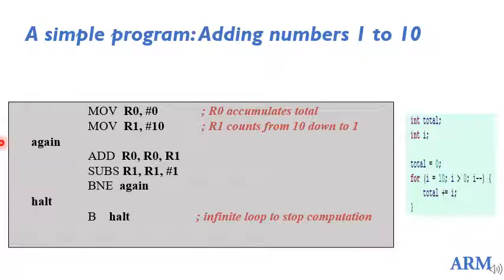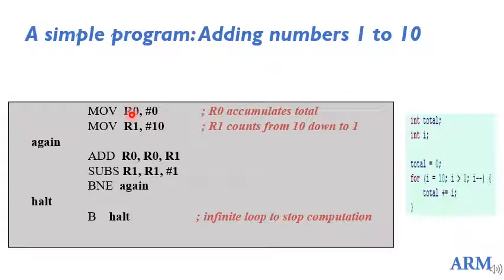So how would it look when you come to assembly language programming? Just like I have declared a total and initialized it to 0 to hold the sum, I will allot one register, R0, to hold the sum. By moving immediate value 0 into R0, I have initialized the sum to 0.